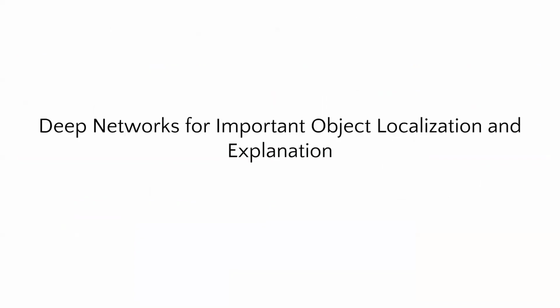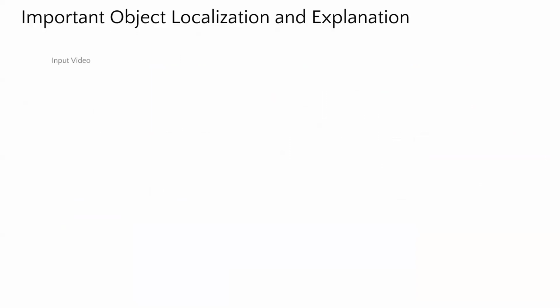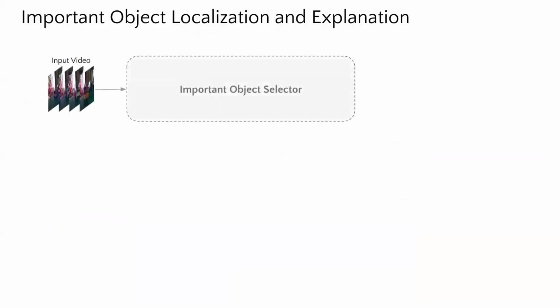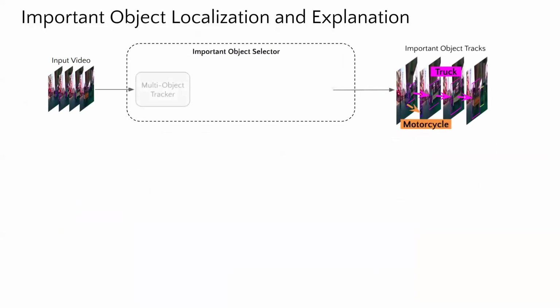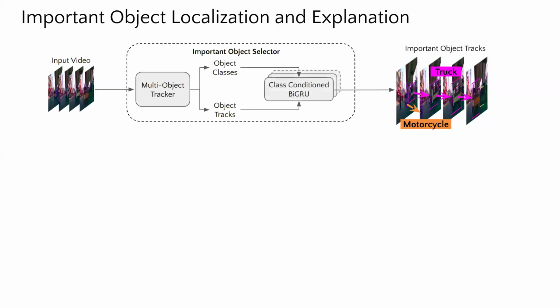We now introduce custom-designed deep networks for the proposed task of multiple important object localization and per object explanation prediction using dashcam videos. We first detect and track all objects in a driving video and then identify which ones are important using a class conditioned bidirectional GRU.